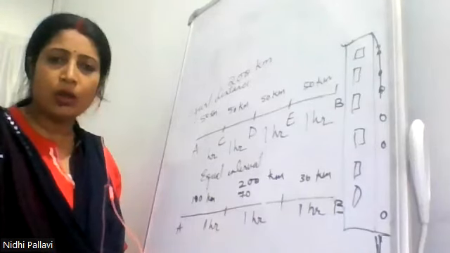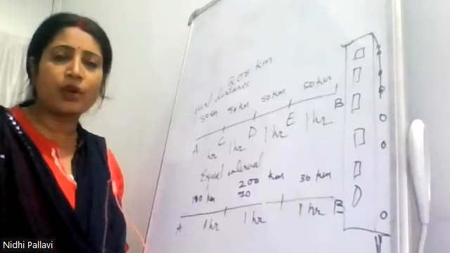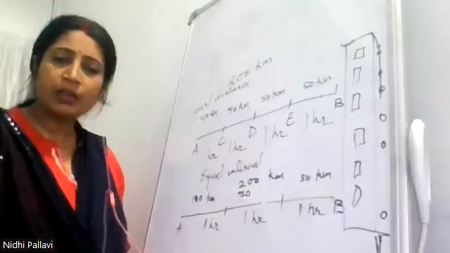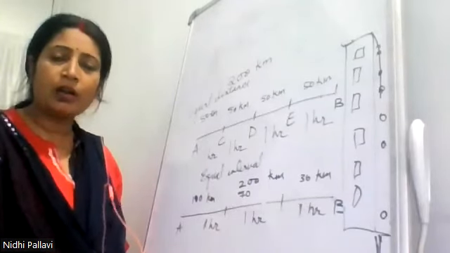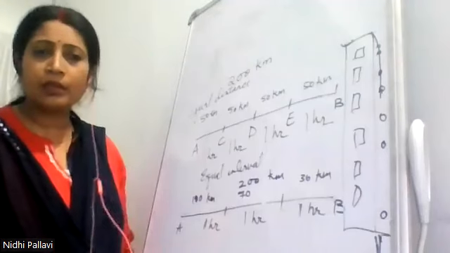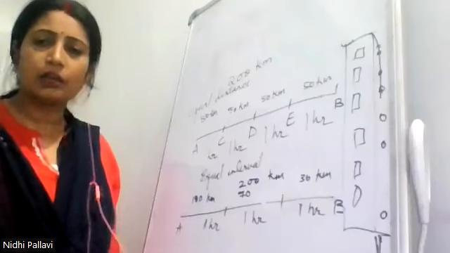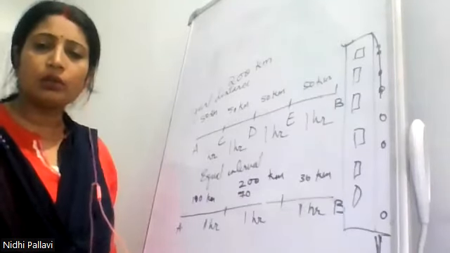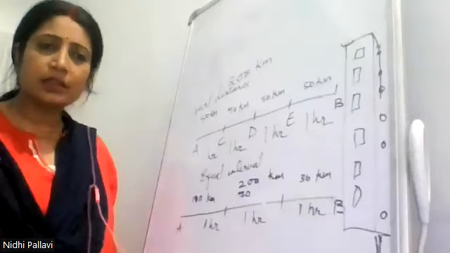So all these are examples of non-uniform motion, where maybe the time is the same but the distance is unequal, or maybe the distance is the same but the time is unequal. I hope the point is clear to you.